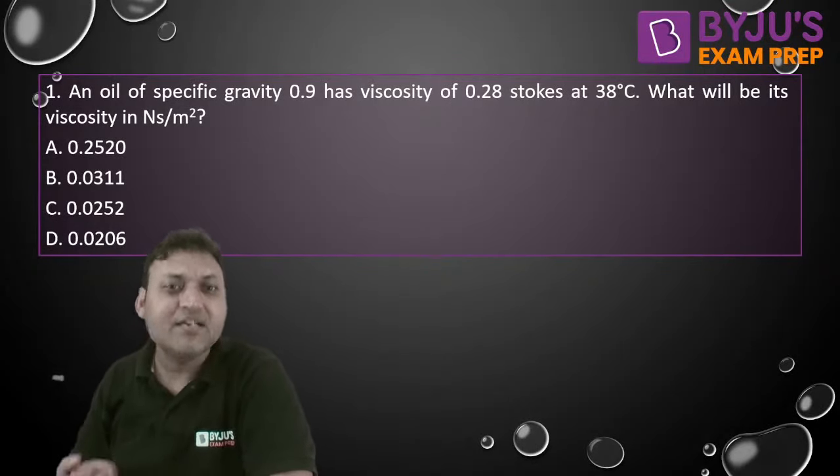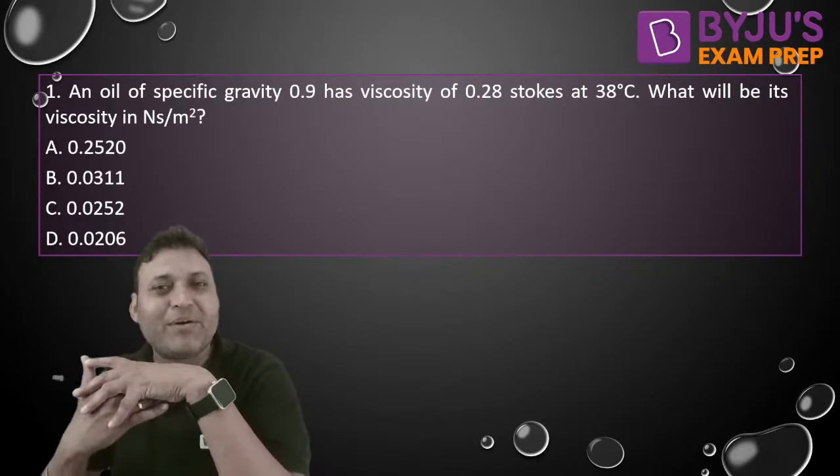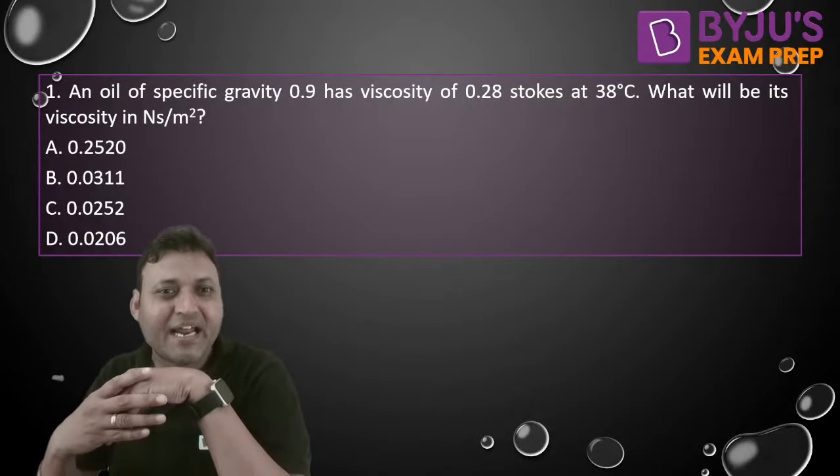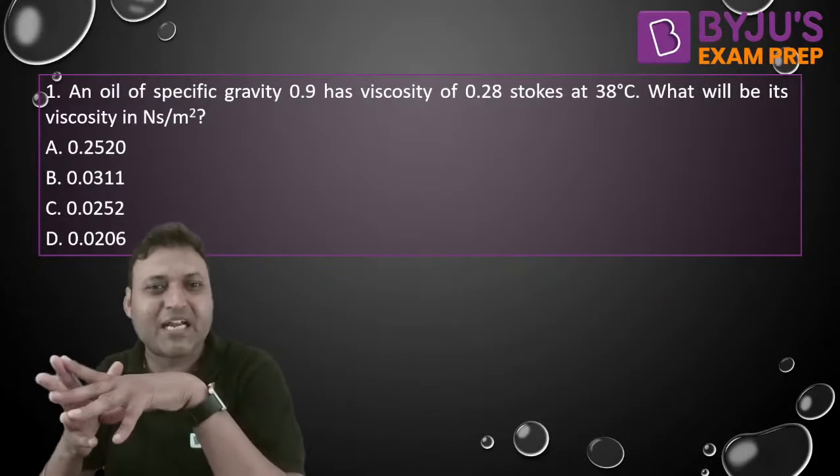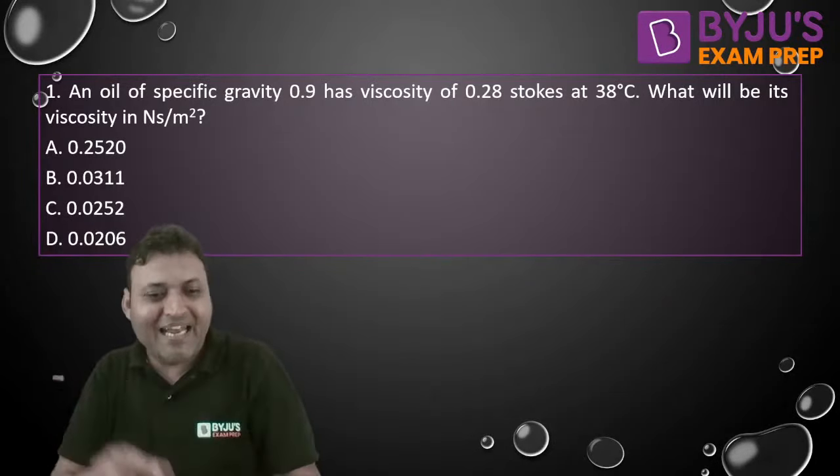If the unit is Pascal second, Newton second per meter square, or kilogram per meter second, or dyne second per centimeter square, or gram per centimeter second, or poise, then it is dynamic viscosity.